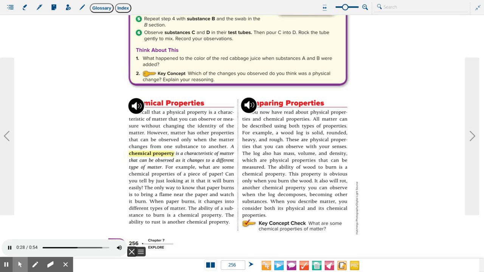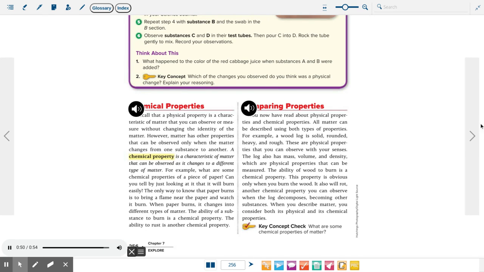The ability of wood to burn is a chemical property. This property is obvious only when you burn the wood. It also will rot, another chemical property you can observe when the log decomposes, becoming other substances. When you describe matter, you consider both its physical and its chemical properties. Key concept check. What are some chemical properties of matter?